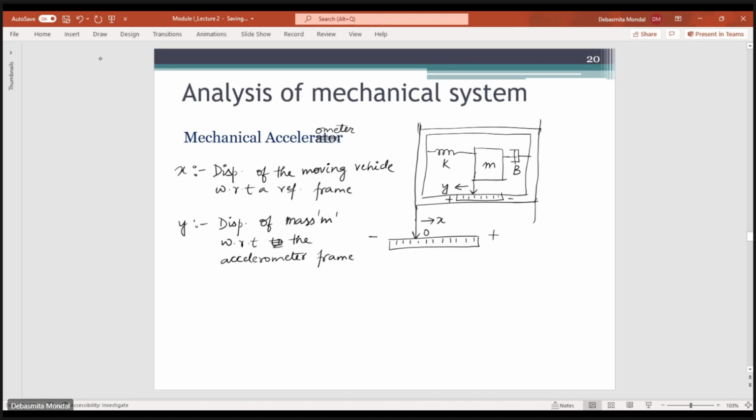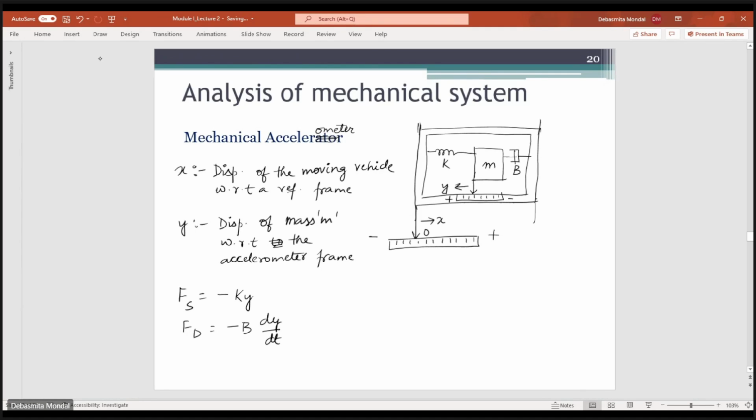Then the force which is occurring on the mass because of this spring, the force due to spring, will be equal to minus k into y, because the displacement of this system is y. And the force because of the friction, which is because of this damper, Fd, will be equal to minus b into dy/dt.